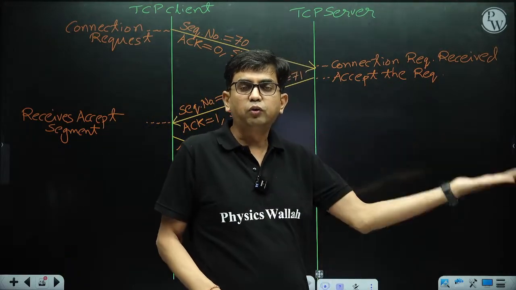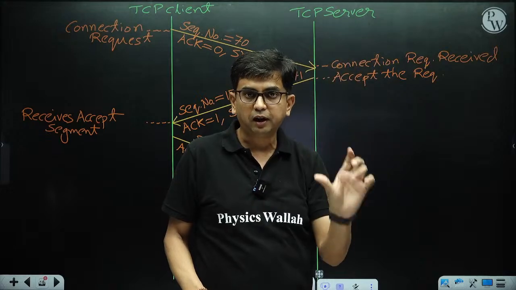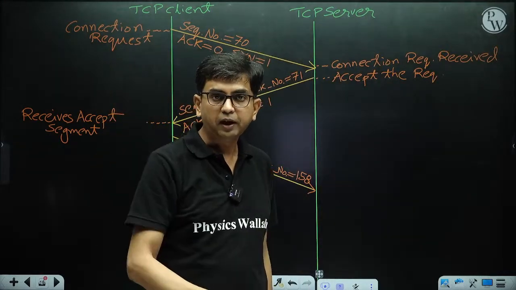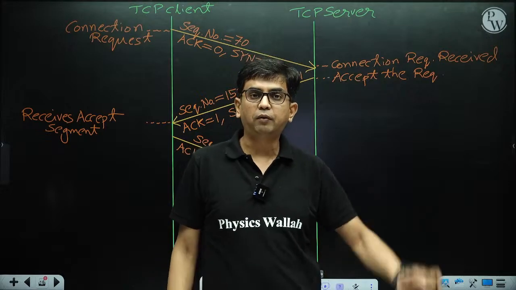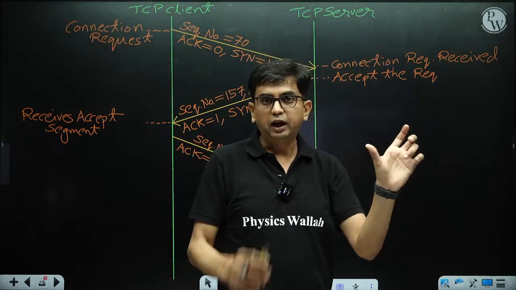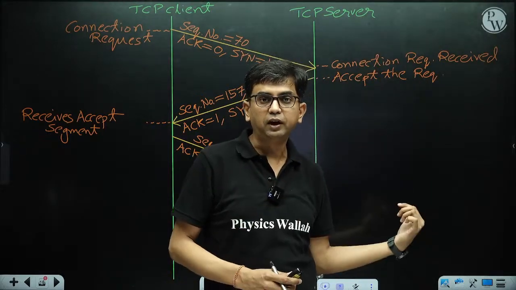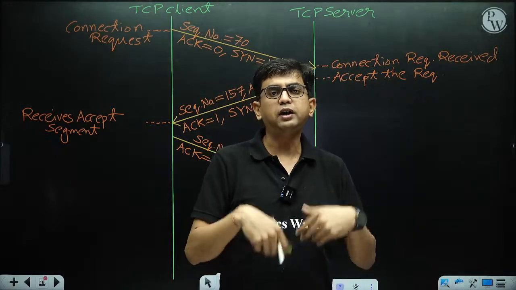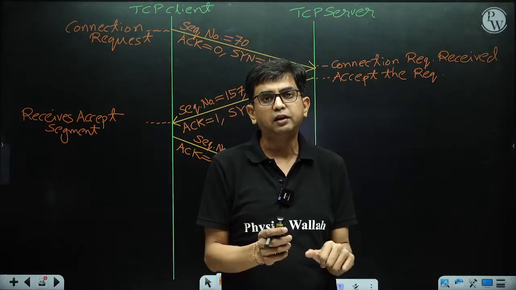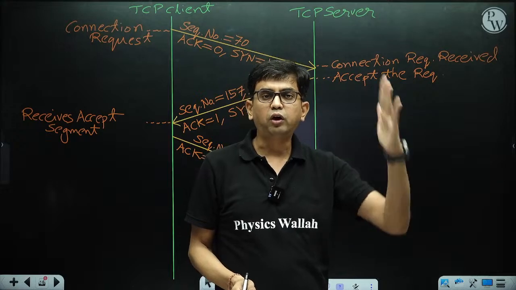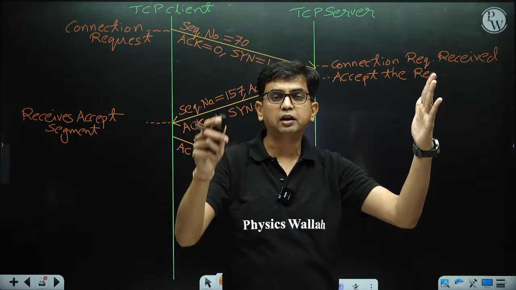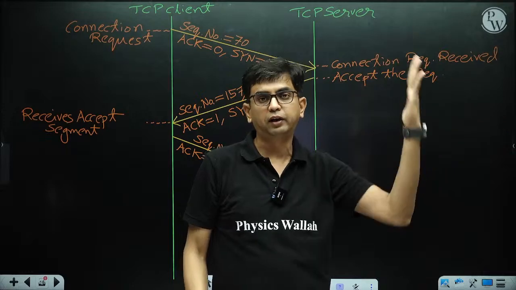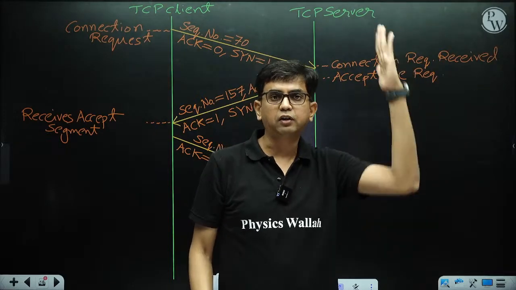So the server sends its first data segment in which the first byte of the sending buffer has sequence number 158. Do not start with 157, start with 158. Whatever initial sequence number is chosen by the client, its buffer starts with the initial sequence number plus 1, and the same for the server.